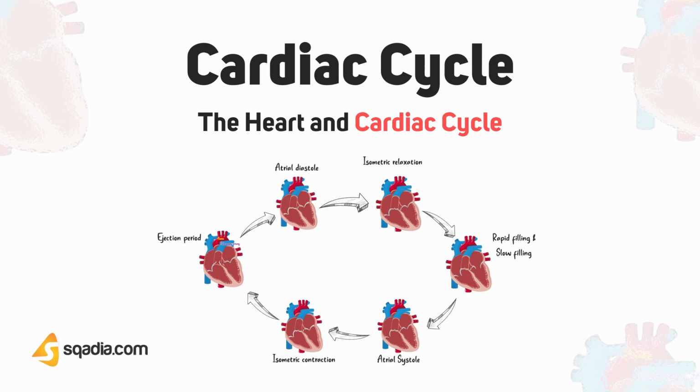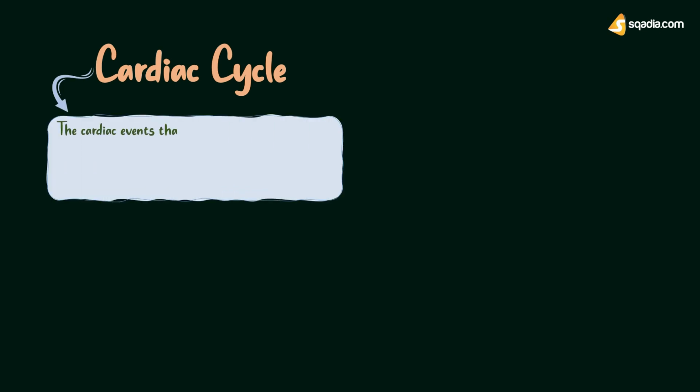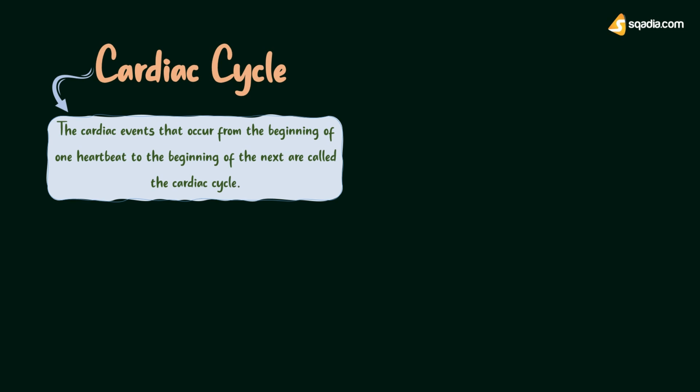We know that the heart continues its function in a rhythmic or cyclic manner. This cycle is basically called the cardiac cycle. Let's look at its proper definition. The cardiac events that occur from the beginning of one heartbeat to the beginning of the next are called the cardiac cycle.